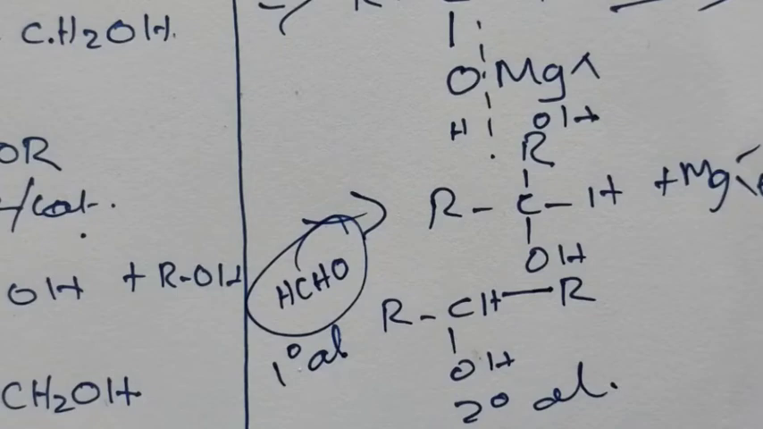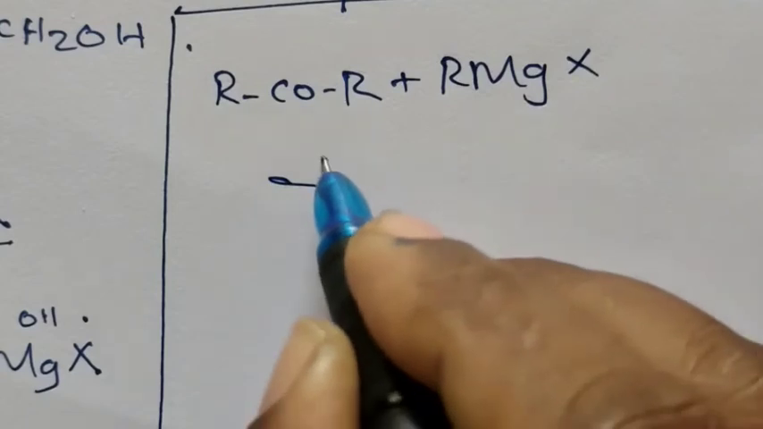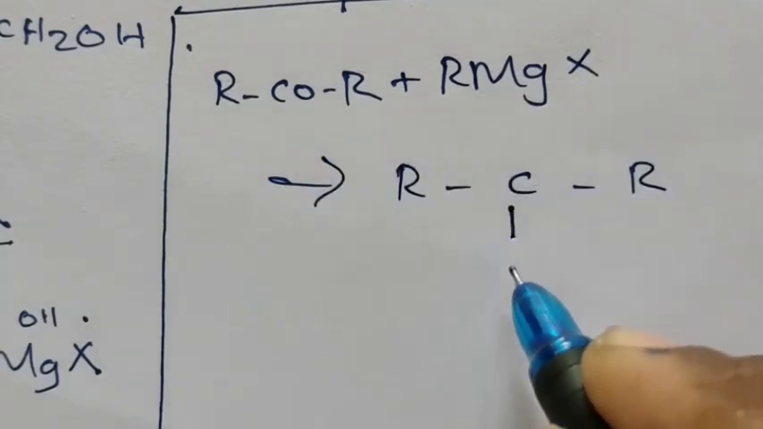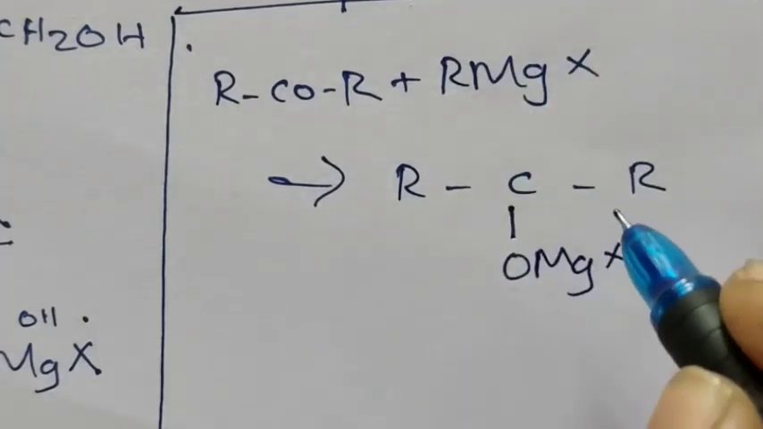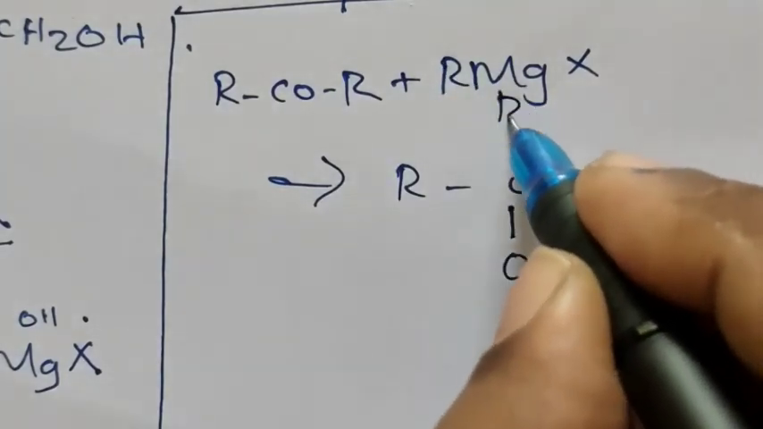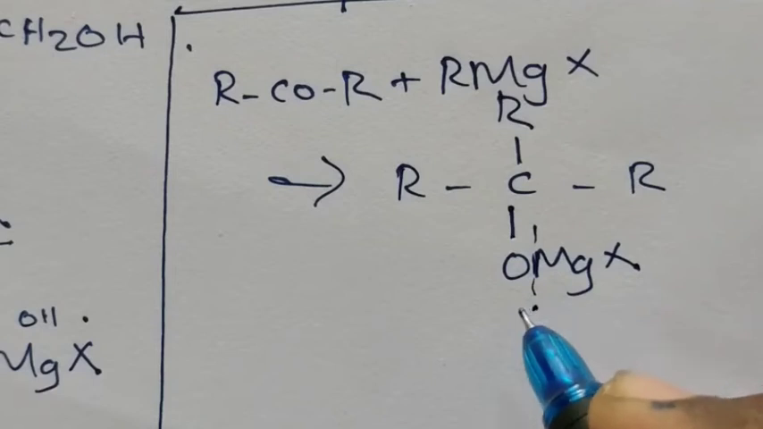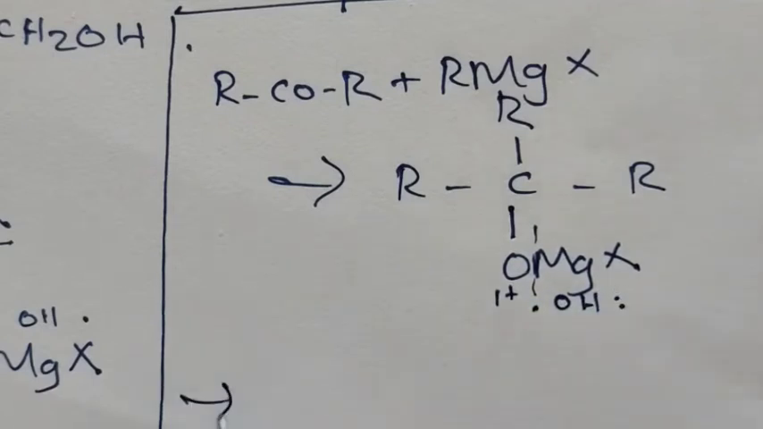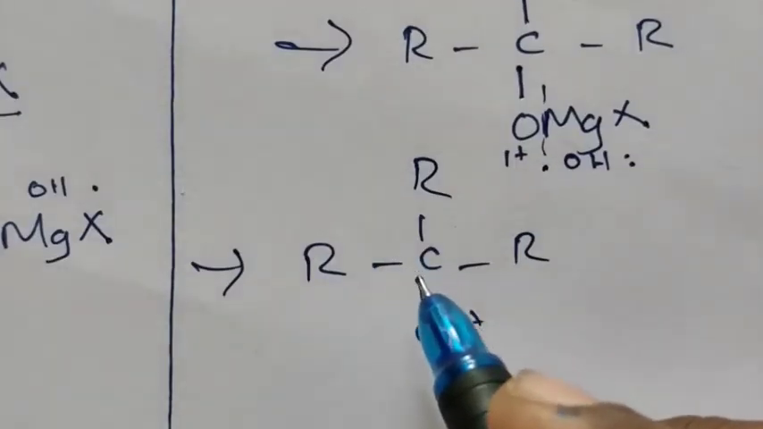secondary alcohol. When a ketone is treated with RMgX, the same type of reaction takes place. In RCR, the double bond O now becomes single bond O, and MgX from the Grignard reagent adds to the O. The R adds here. On hydrolysis, the breakage takes place, H adds here and OH adds this side. So what we are getting is R3COH. That means we are getting tertiary alcohol.